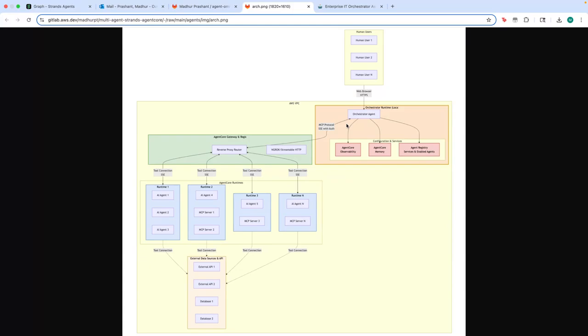There are about 4 nodes and 2 conditional routers, and all of them persist memory, guardrails, and are also configured with AgentCore observability. So do take a look at this, try it out, and let us know if there's any feedback.